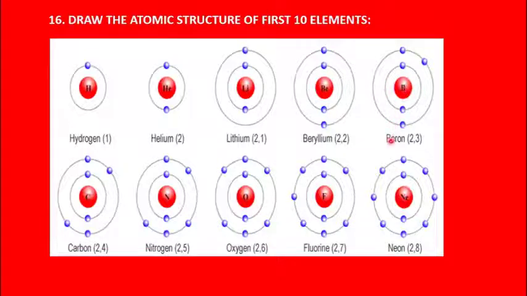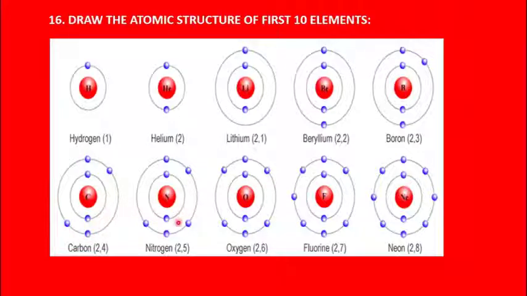Next element is atomic number 5, boron. So 5 is the atomic number. So out of 5, 2 electrons will be accommodated in the K shell. Remaining 3 electrons, 1, 2 and 3, will be accommodated in the L shell. Next element is carbon with atomic number 6. So out of 6, 2 electrons in the K shell. All of you should label the K shell and L shell. And then remaining 6 minus 2, 4 electrons will be accommodated in the L shell like this.